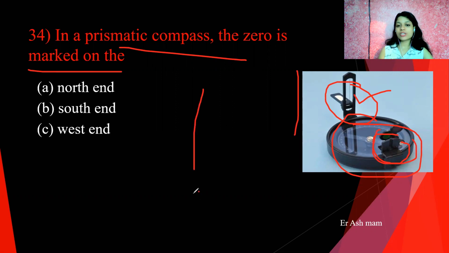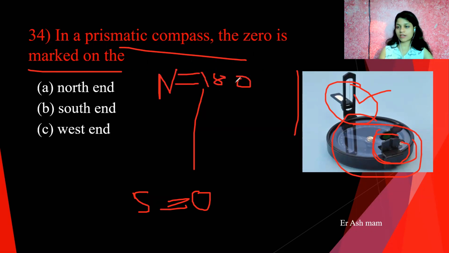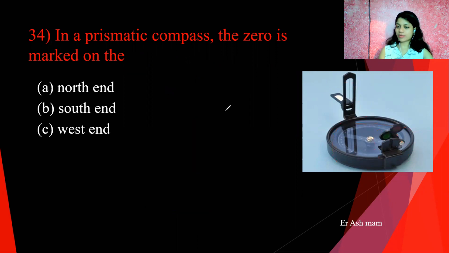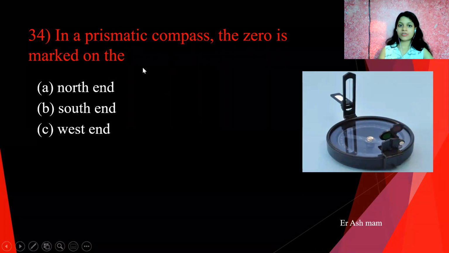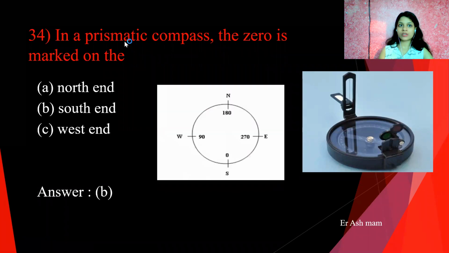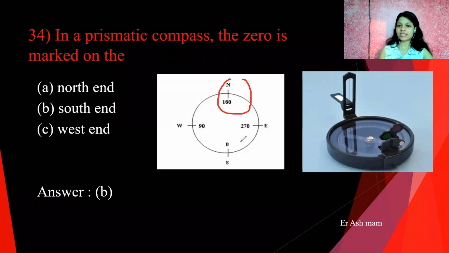That's why zero is provided at the south side, and at the north side 180 is marked. So in a prismatic compass, opposite readings are marked. You can see here in the photo also: at north 180, at south 0 degree, at east 270, and at west 90 degree.